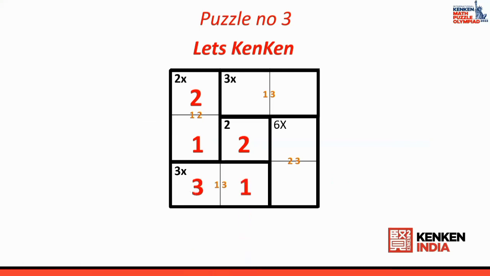Once I put 3, then I also put 1. Okay, once I put 3 and 1, then what is missing here? 2 is missing. If 2 is missing on top, what will come? 3 will come. Okay, now 2 and 3 is here. Who is missing? 1 is missing. And in the middle, again 1 is missing. Now you please check the Kenken puzzle whether any number is repeating in any of the rows or any of the columns. No numbers are repeating in any of the rows and any of the columns. This means that this puzzle is correct.